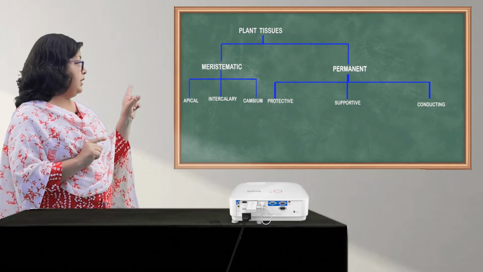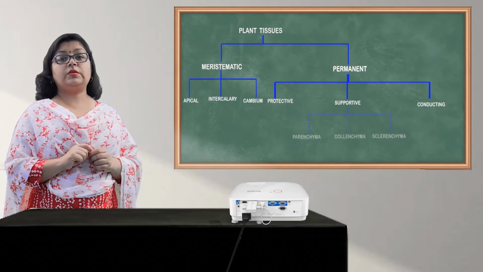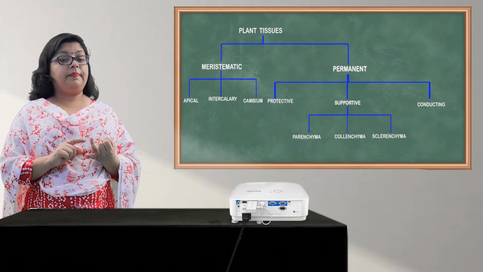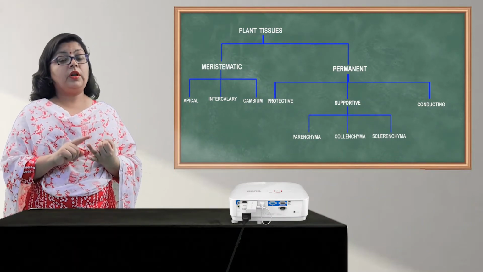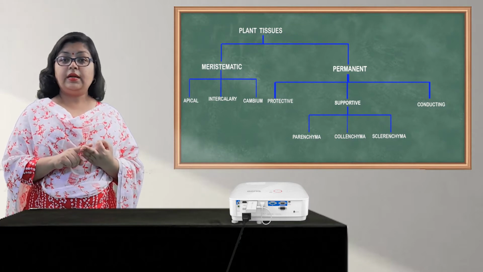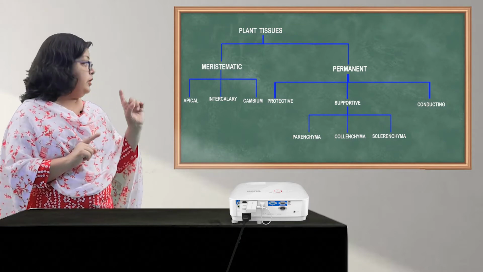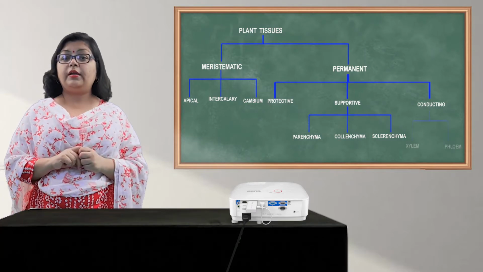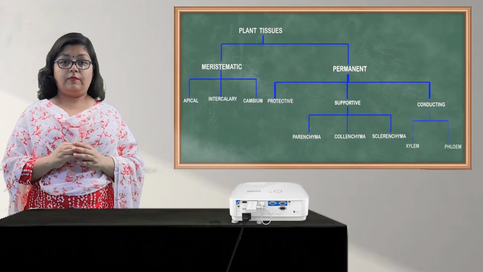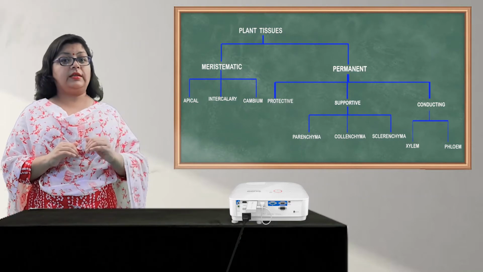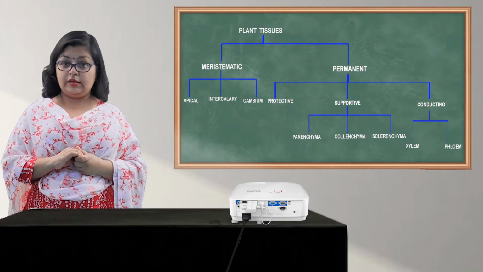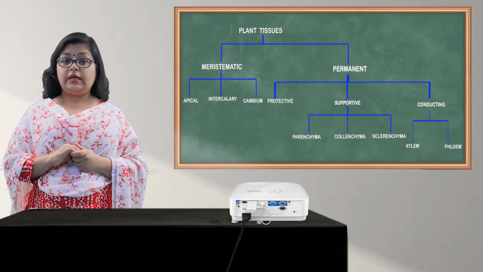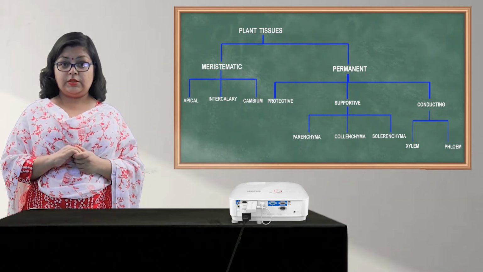Further, the supportive tissues are divided into three parts again: the parenchyma, the collenchyma and the sclerenchyma. Then we go to the third part, the conducting tissues. They are divided into xylem and phloem. So this is the broad category of division of plant tissues. Now one by one we are going to study these tissues.